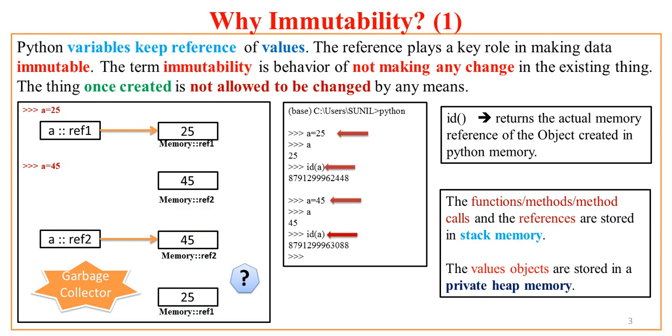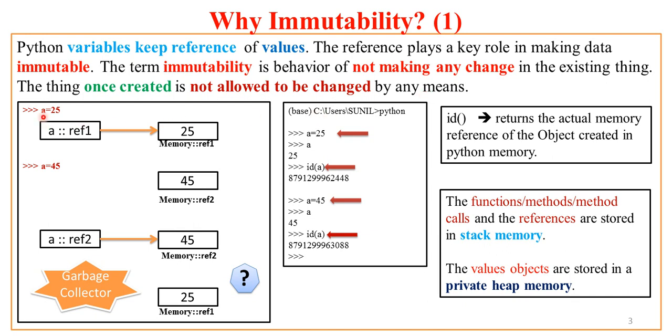Now let us see the immutability. Why immutability? Here, as you see, variables in Python keep a reference of the values. That means values are separately created and the value object's reference is made available to the variables. And this reference plays a key role in making data immutable. The term immutability is a behavior of not making any change in the existing thing. Things once created are not allowed to be changed by any means. Now what does it mean? Let us see this practically.